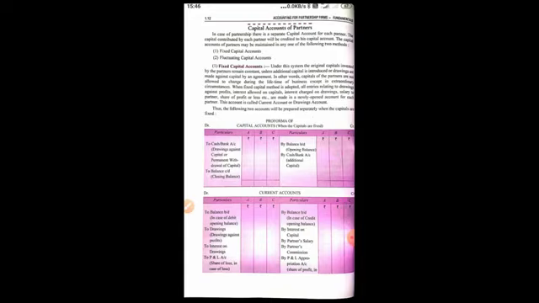Now you go through the formats from your textbook, and try to solve the questions. In the next lecture I will solve the questions related to these topics, as well as I'll teach you some other small topics.